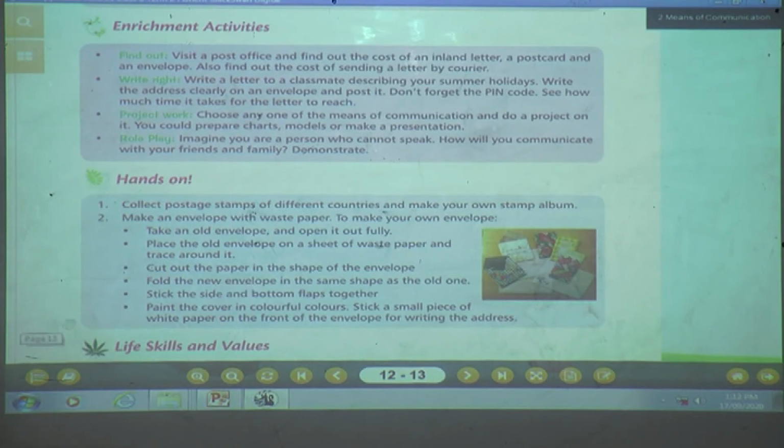And what you are going to do? Stick the side and the bottom of the flap together. Again, what you are going to do? You are going to stick the side and bottom of the flap together, comparing with the old envelope and the waste paper envelope which you are making. Then what you are going to do? Paint the cover in colorful colors. Stick a small piece of white paper on the front of the envelope for writing the address. Understood, children? How to make an envelope?